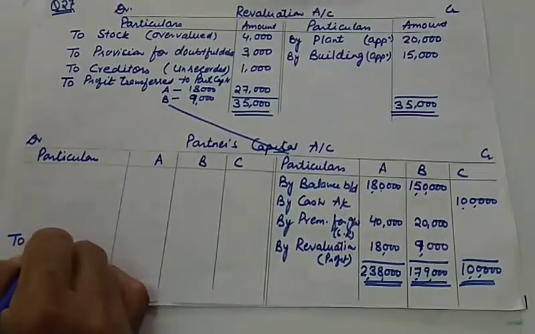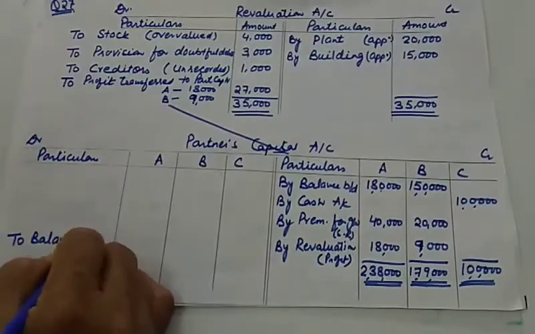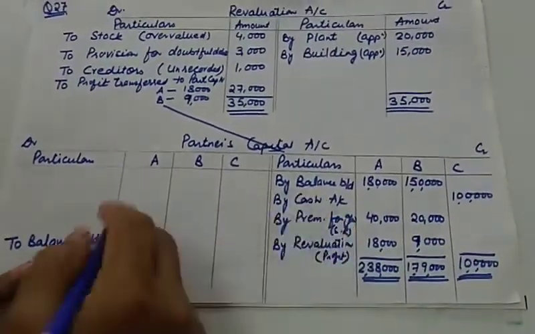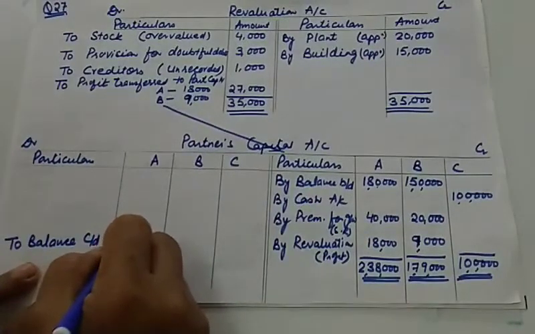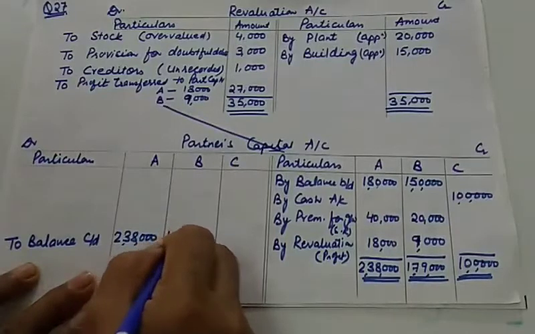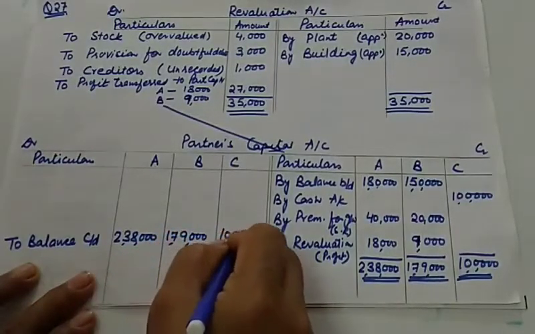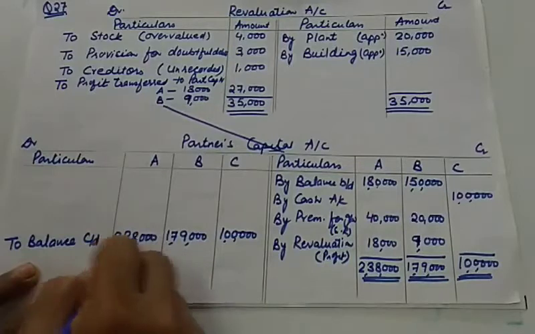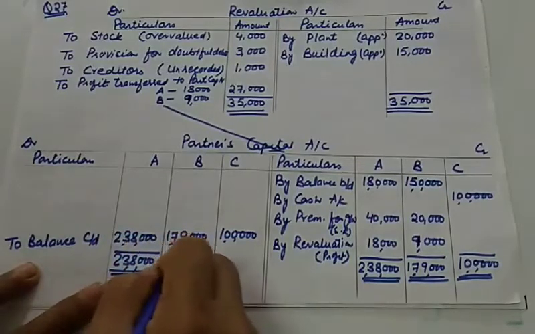And closing balances, we'll be writing to balance carried down. It will be 2,38,000 for A, 1,79,000 for B, and 1 lakh for C. You know how to balance.